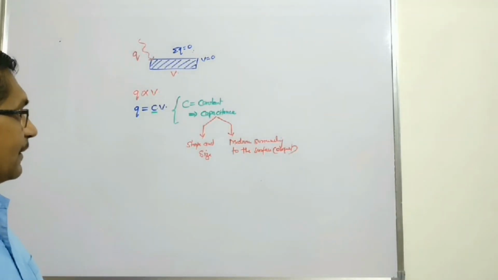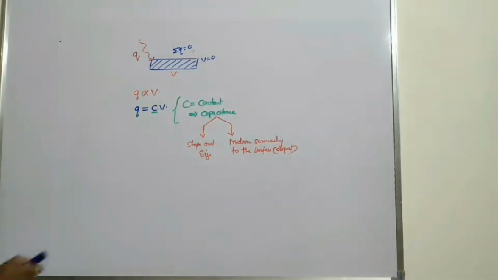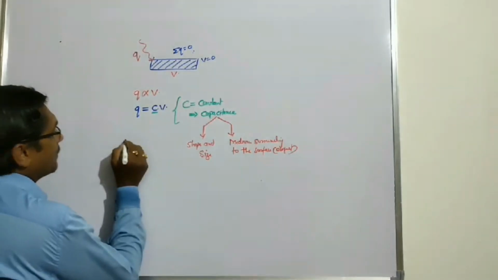Here we can define the definition. What is the definition of capacitance?